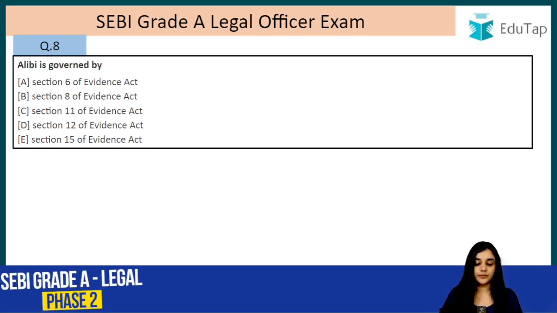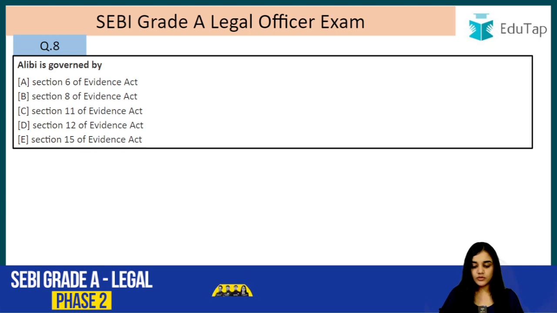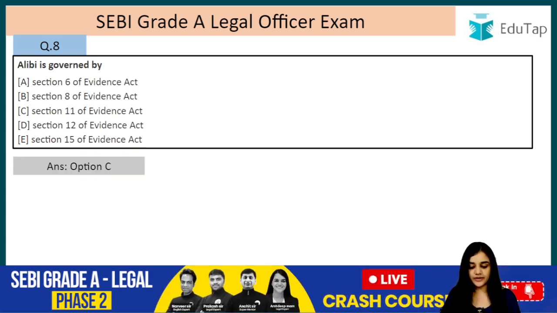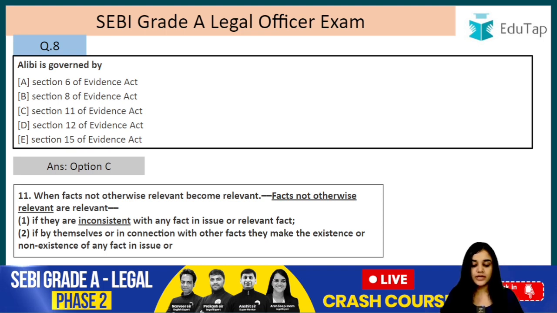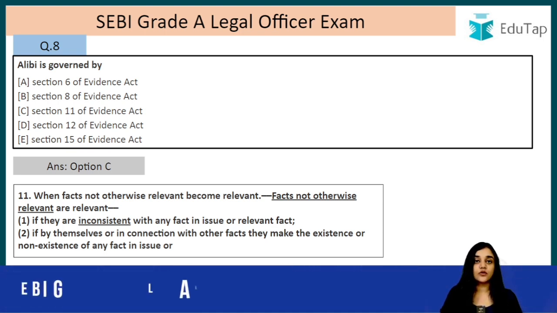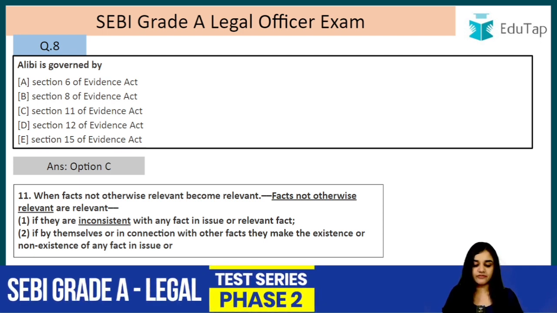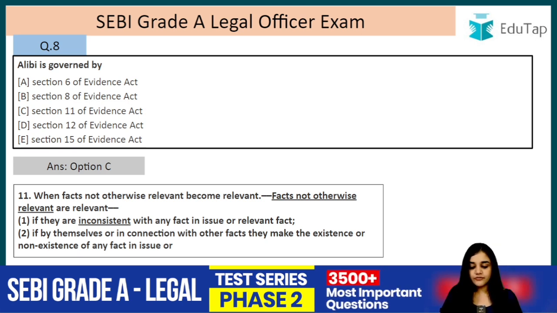Alibi is governed by. So this we already know that this is section number 11 of the Indian Evidence Act, alibi, right? Let's read this section also. Facts not otherwise relevant. So these facts are not otherwise relevant, but they are made relevant here. How are they made relevant? Let's see. Facts not otherwise relevant are relevant if they are inconsistent with any fact in issue or relevant fact.